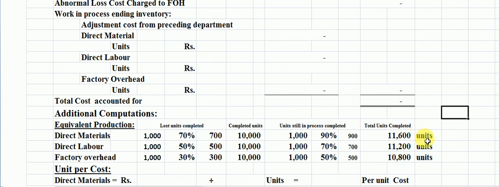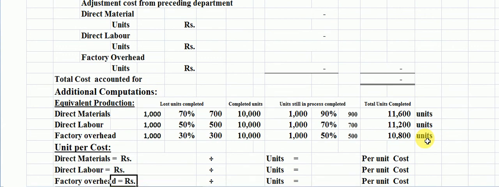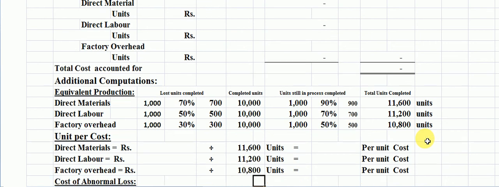Now we find the per unit cost below. For this purpose, we have to put equivalent production like as material, labor, and overhead here: 11,600, 11,200, and 10,800 as a completion of units.